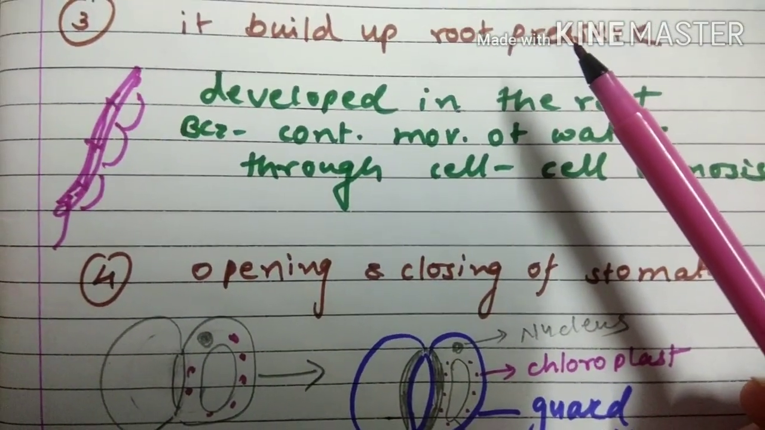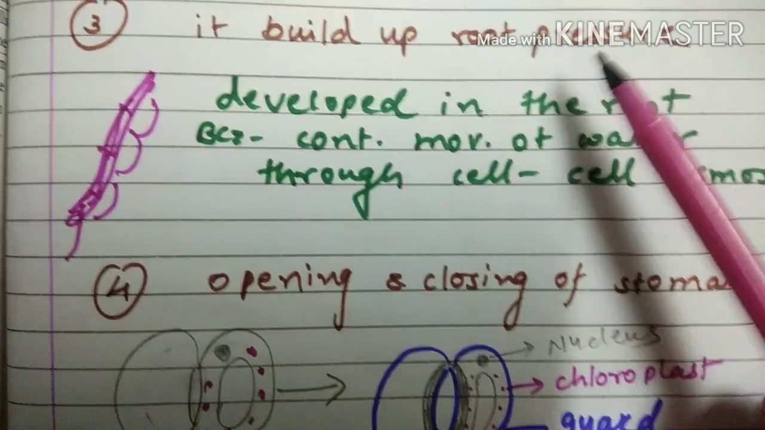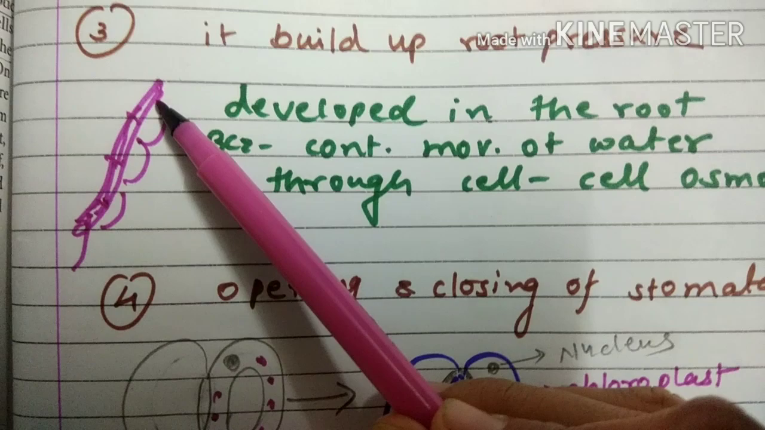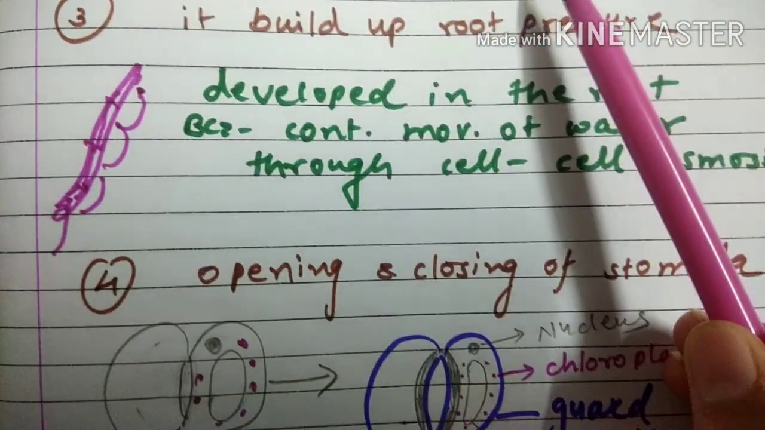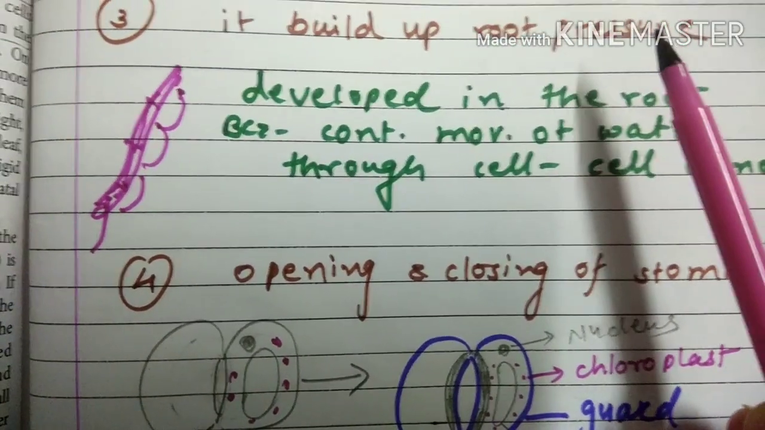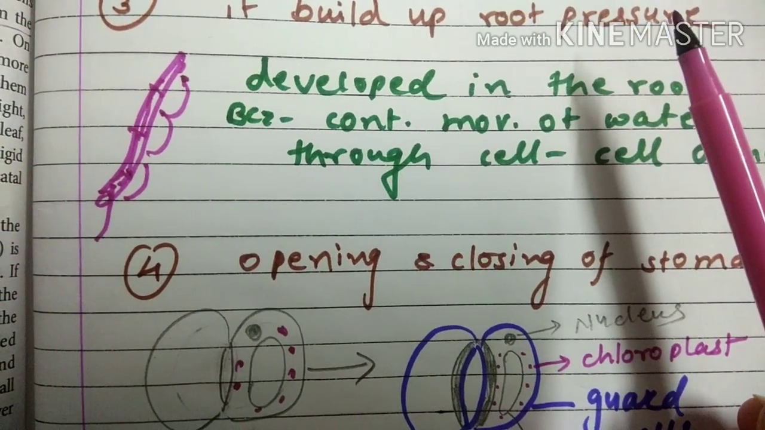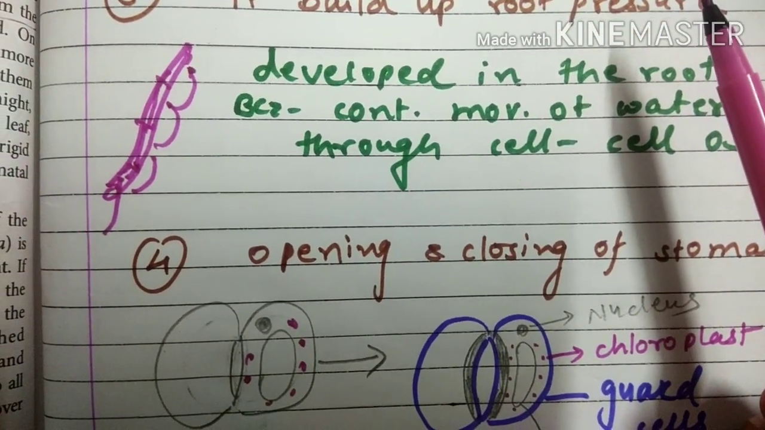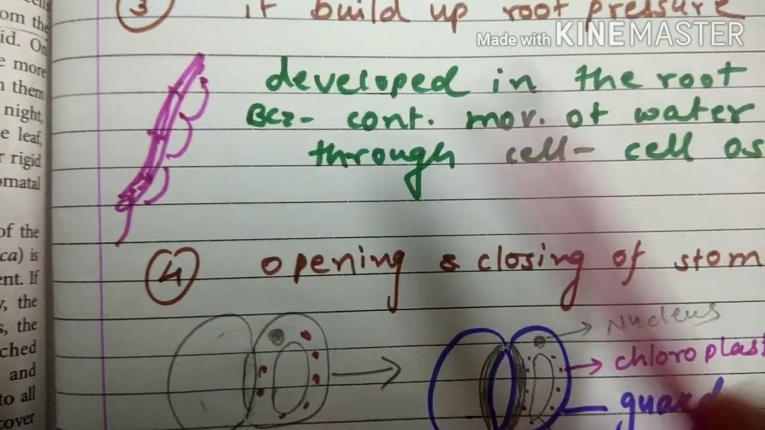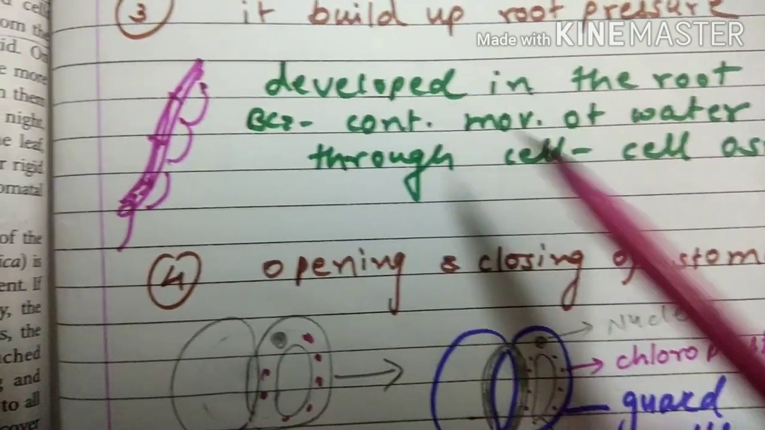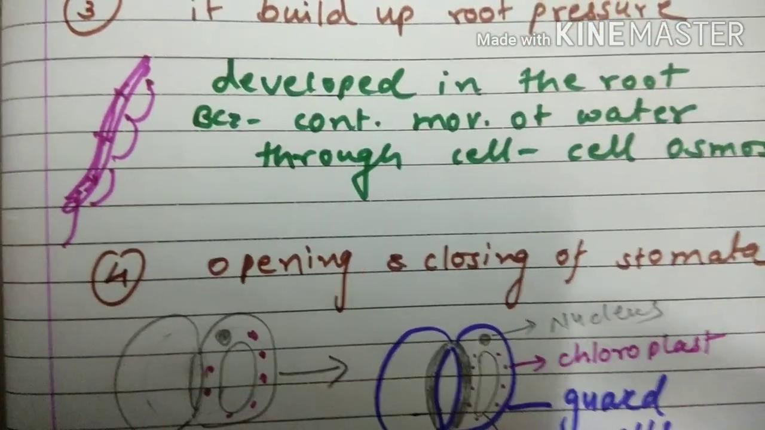So turgor or the turgidity in the root cells can build up the root pressure because all the cells are full of water. That's why they are turgid, and because of this turgidity they can exert a root pressure. This root pressure also helps in the ascent of sap. What is ascent of sap? That we will learn in the next chapter. This kind of oozing out of the water is also called bleeding. What is this bleeding? That also we will learn in detail in the next chapter.